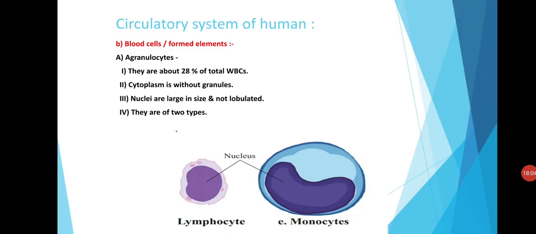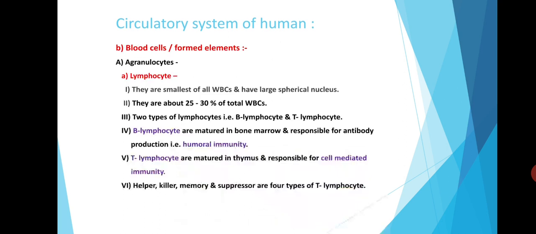Now we will see about the second type of WBC, that is the agranulocytes. They are about 28% of total WBCs. Cytoplasm is without granules and nucleus is large in size and not lobulated. They are again of two types, that is lymphocytes and monocytes.